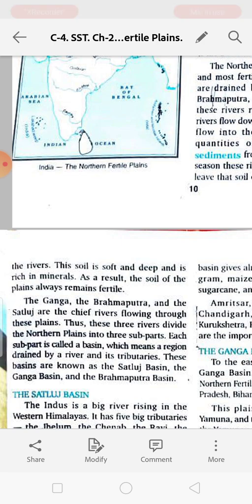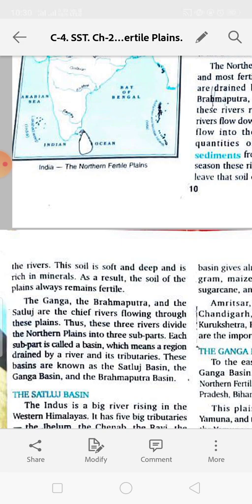Subparts means smaller parts. A basin means a region drained by a river and its tributaries. These basins are known as the Satluj basin, the Ganga basin, and the Brahmaputra basin.